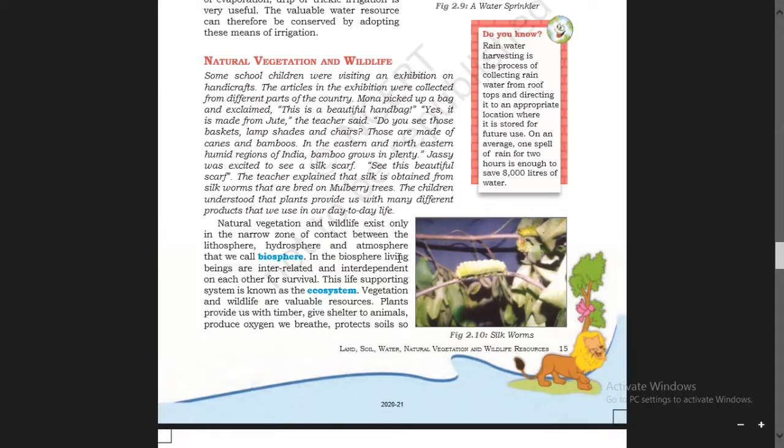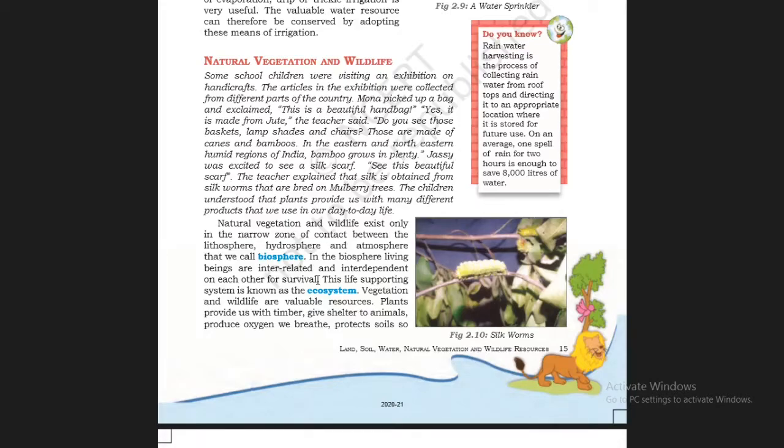In the biosphere, living beings are interrelated and interdependent on each other for survival. They are related with each other, and they are dependent on each other to sustain their life.